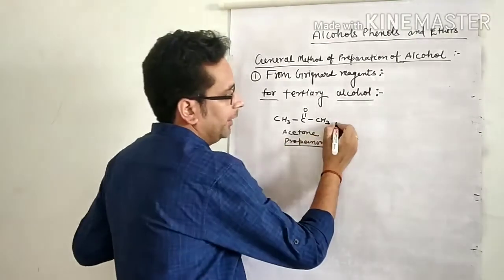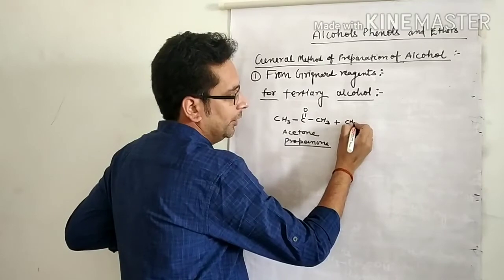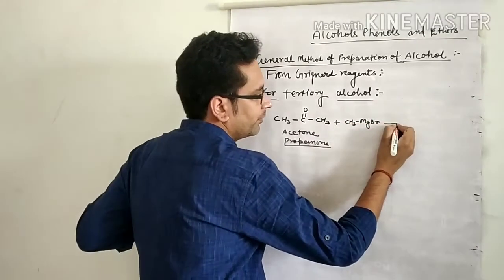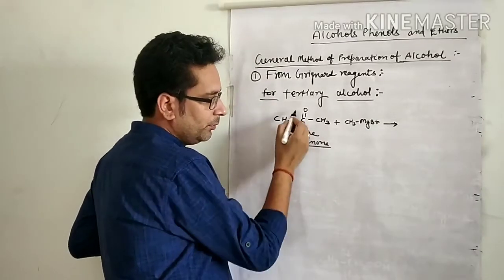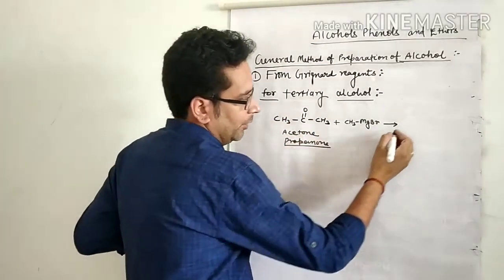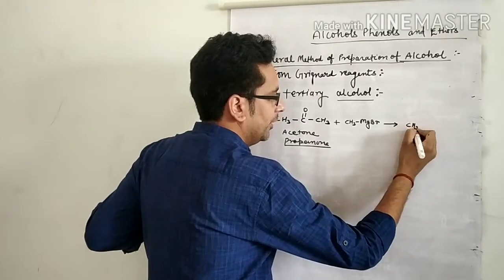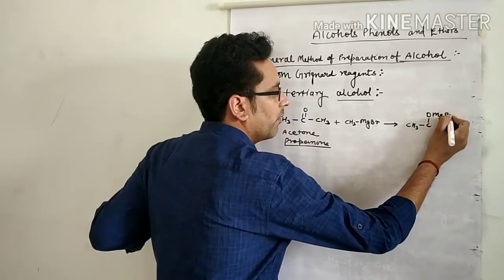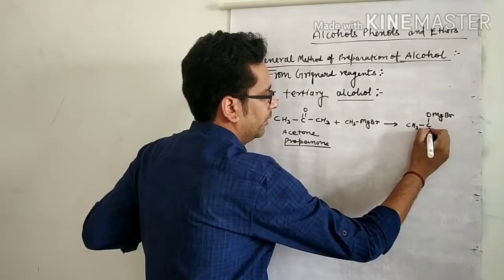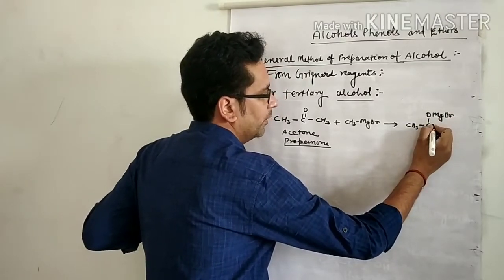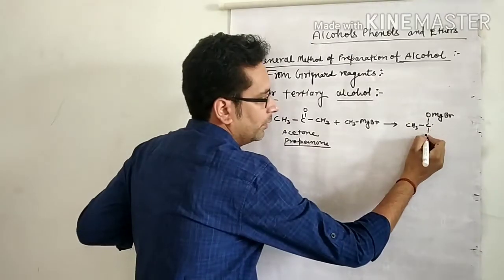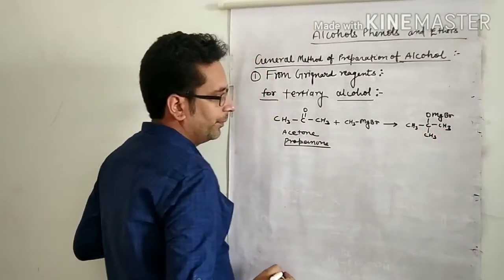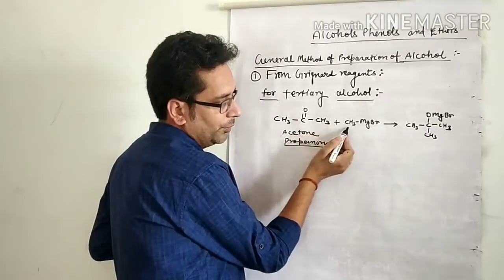Now it reacts with CH3MgBr. Same reaction, same process, it dissociates, and there is formation of CH3C(OMgBr) with two CH3 groups, one more CH3.